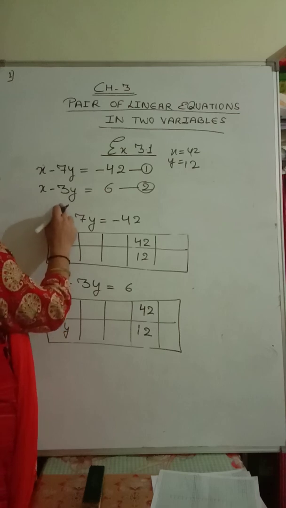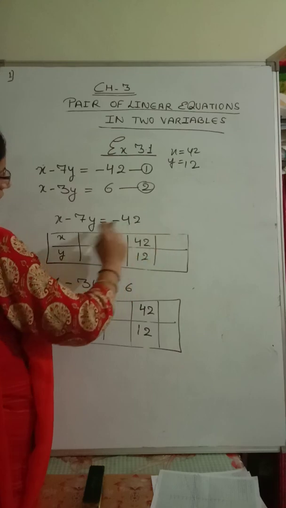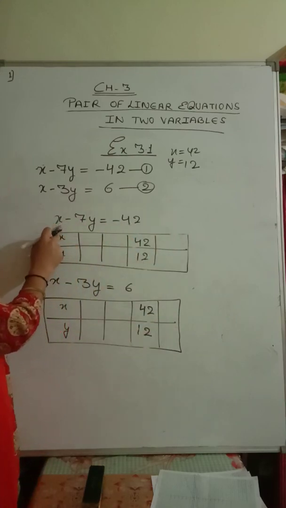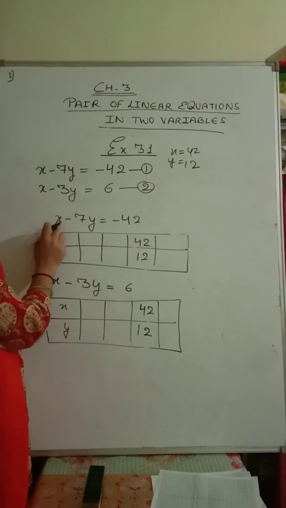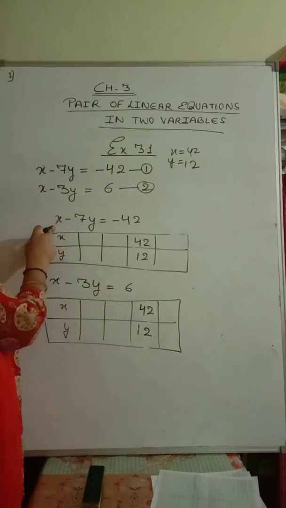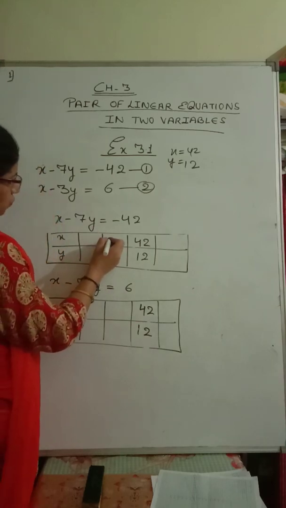So 42, send this 42 to this side, so this will become minus 42. If we divide it by 7, it will come 12. In the same way, let us keep the values of x one by one. So what value of x should we keep? First let us keep 0. Let us put 0, so x is 0.